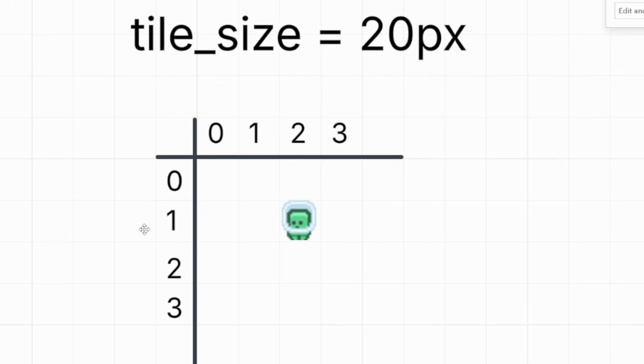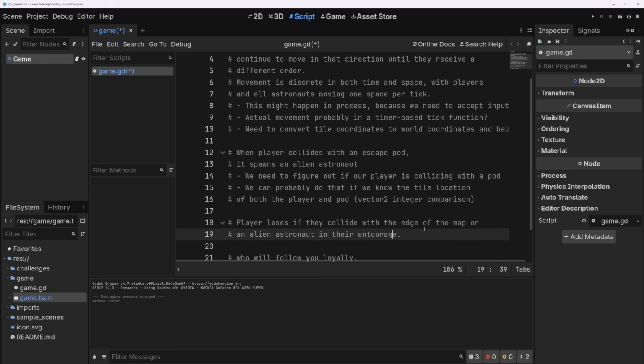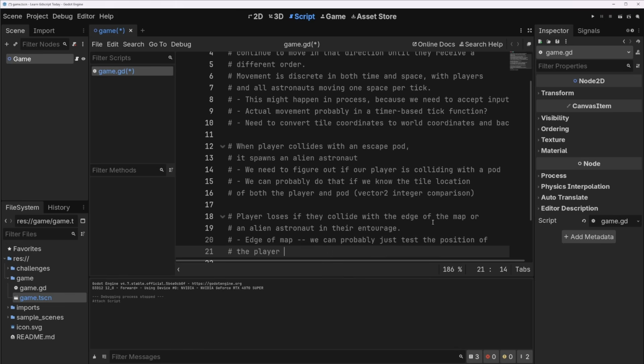So again, when we have a discrete movement system like this, I prefer to work in these small coordinate values. We'll write something that will convert between these two so that we can work with it in our game. The hardest thing here is the following, which I'm going to do in a little bit, but let's do this first. The player loses if they collide with the edge of the map or an alien astronaut in their entourage. So for the edge of the map, we can probably just test the position of the player versus 0 or the screen size in both X and Y.